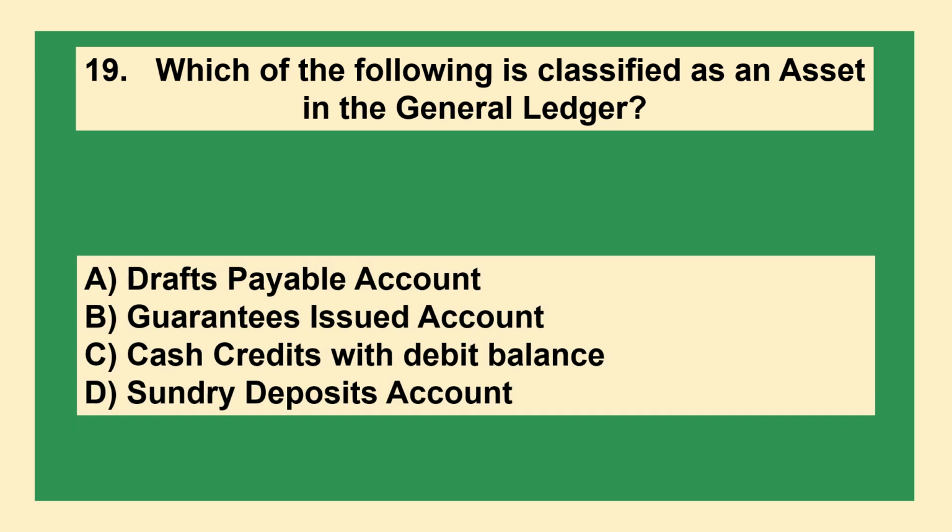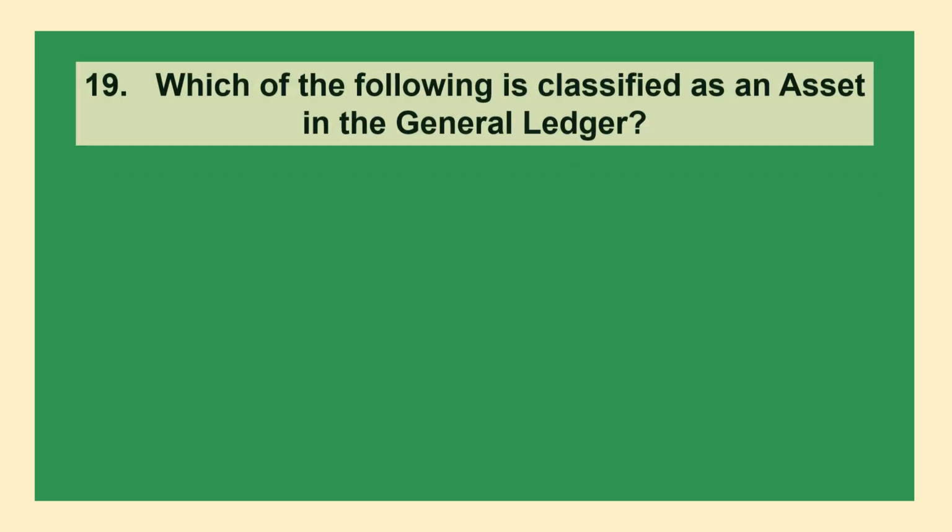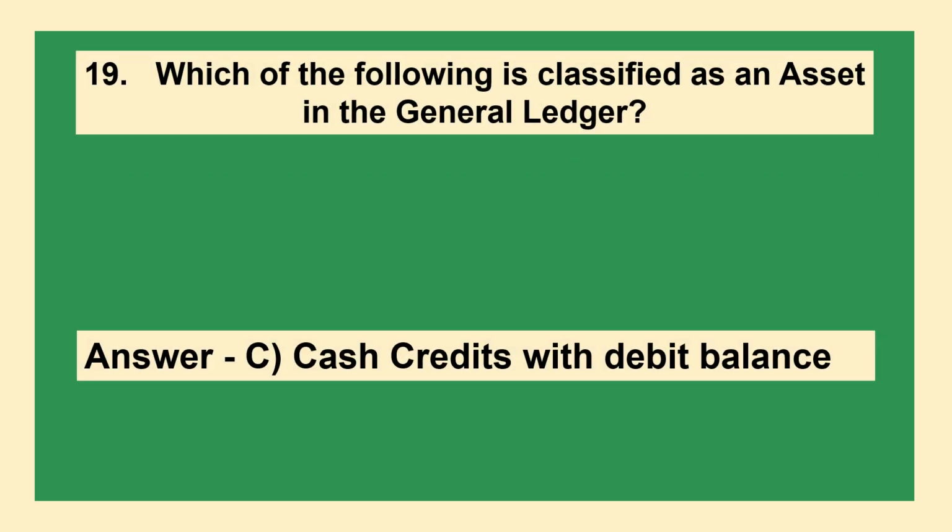Which of the following is classified as an asset in the general ledger? Option A, drafts payable account, option B, guarantees issued account, option C, cash credits with debit balance, option D, sundry deposits account. The answer is option C, cash credits with debit balance.